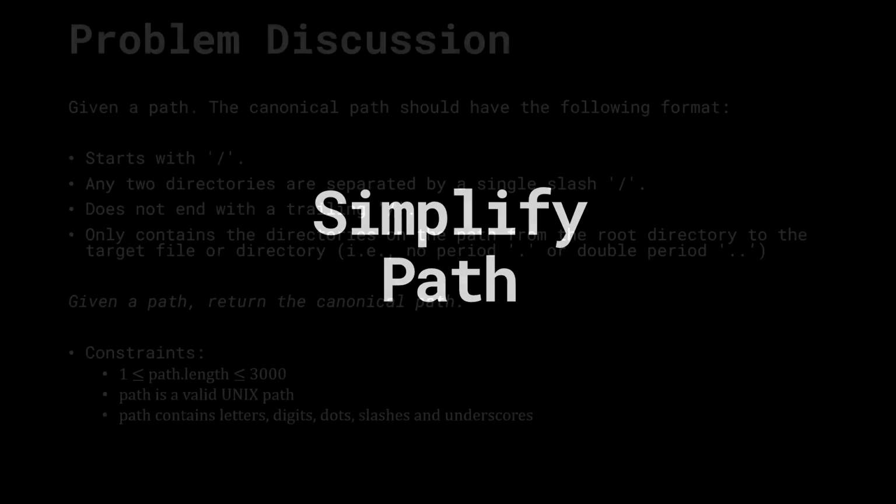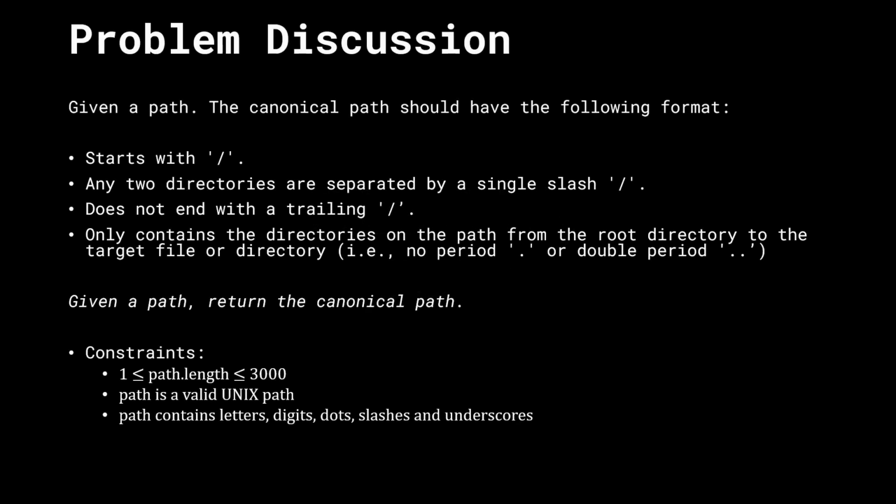All right, let's go ahead and get started with the formal problem discussion. We're given a path, and this path is a Unix path given to us, and the goal of this problem is to return the canonical path.